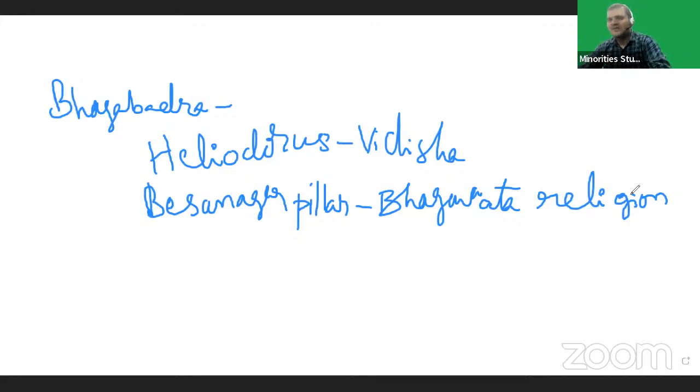In the Bhagavata religion, they worshipped Vasudeva Krishna, whom nowadays we call Lord Sri Krishna. Bhakti was the center of this religion. Remember this important point.